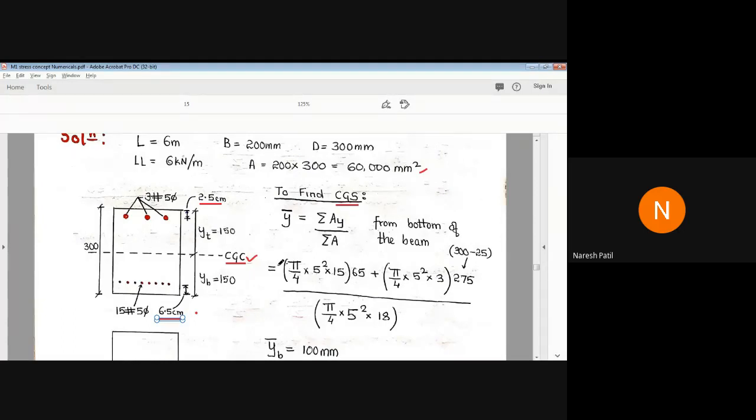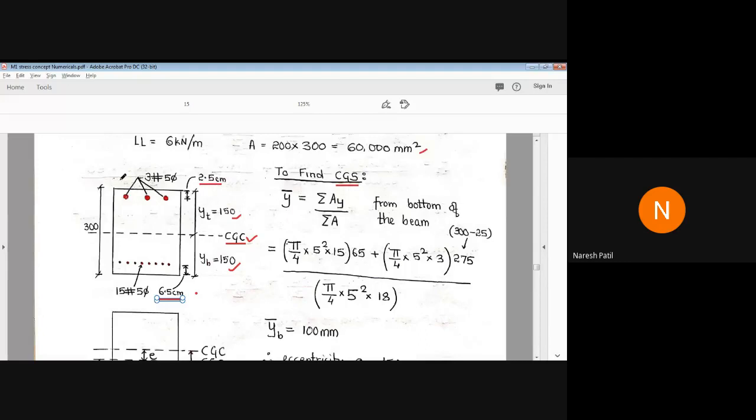Now the section is rectangular, so where will its center of gravity be? It will be exactly in the middle, that is 300 by 2, that is 150 and 150. This is clear regarding CGC, because the concrete is rectangular in shape. So obviously the CGC will be in the center only. Now the question is for CGS.